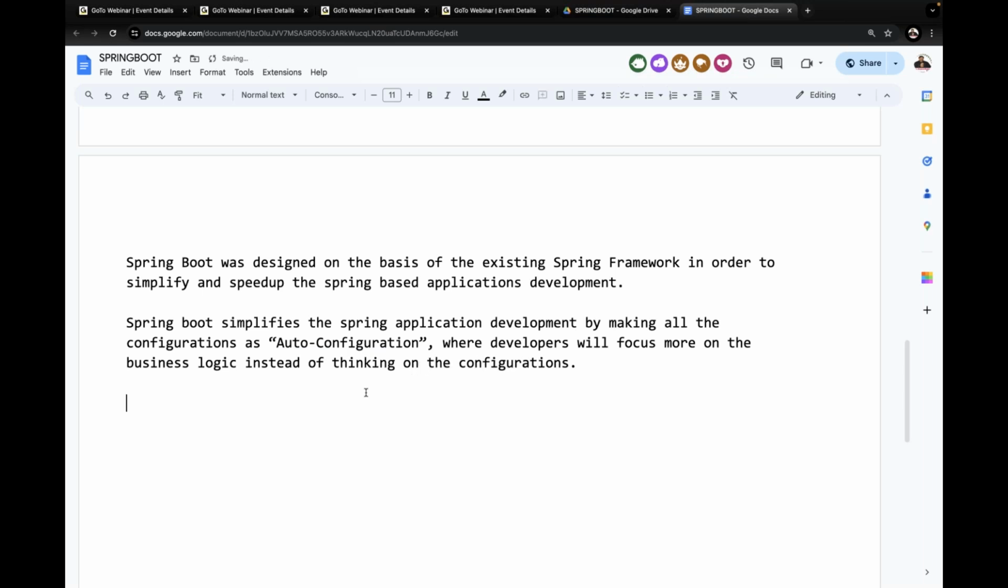That's it, guys. So now tell me, what is the meaning of this auto configurations? Spring Boot simplifies Spring application development by making all the configurations auto configurations. Guys, now just a simple example. For the sake of this auto configurations, I'm telling one simple point here. Simple example. Now try to answer for it.